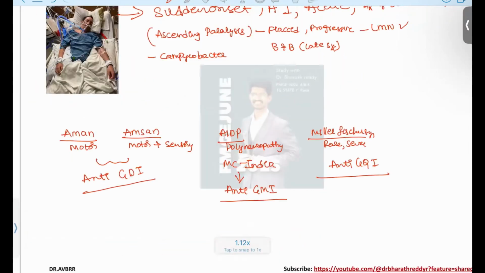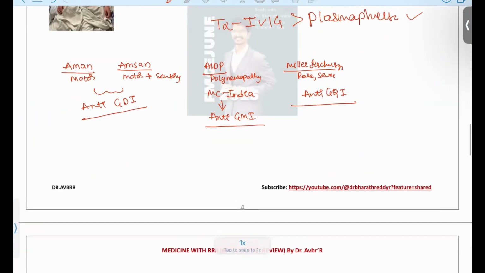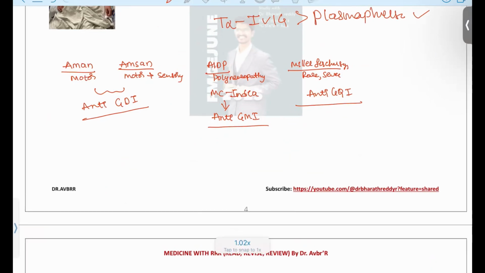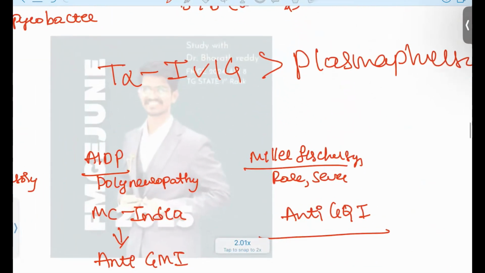And what is the treatment? The treatment is always IVIG or plasmapheresis. This is the treatment of choice. Usually the patient will be given 4 weeks. In these 4 weeks, if the IVIG and plasmapheresis work, the patient will be cured. Or else the patient will die due to respiratory paralysis.